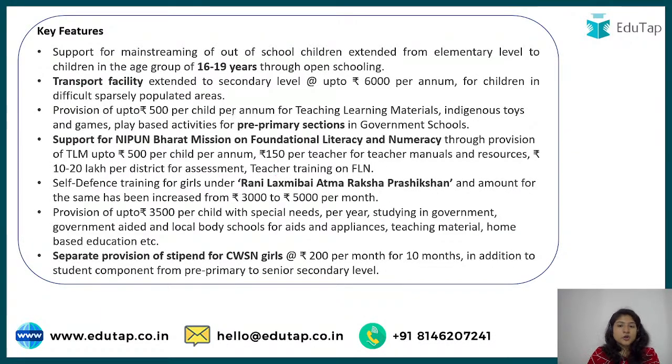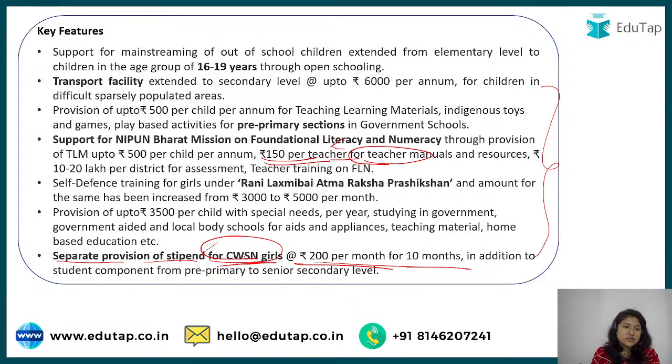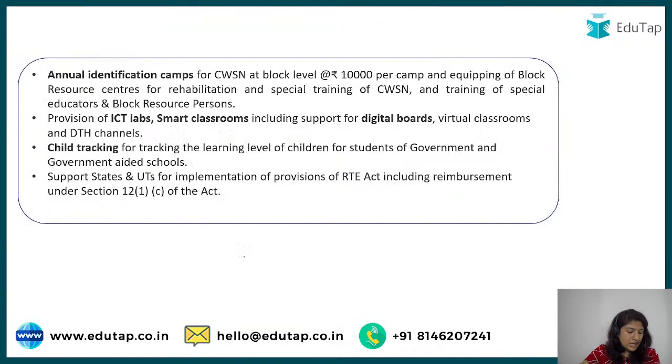Okay, and talking about key features, here you are looking at the different percentages of money, and here we are looking at a separate provision of stipend. That was the question: 200 per month for 10 months. And this 150 rupees per teacher was for the teachers and not for this category of SWS and girls. So this is the difference that we have to keep in mind.